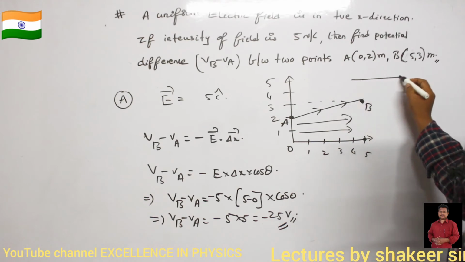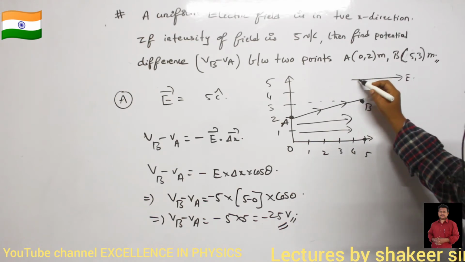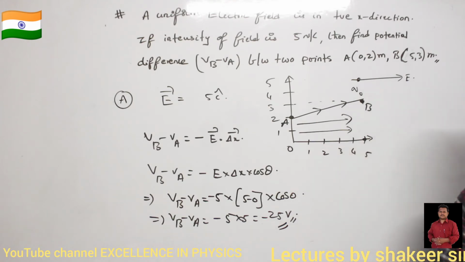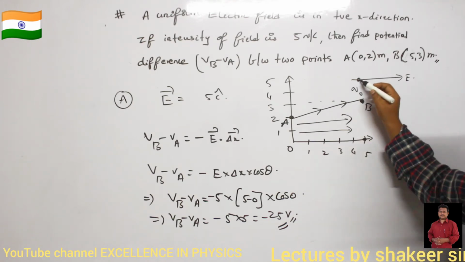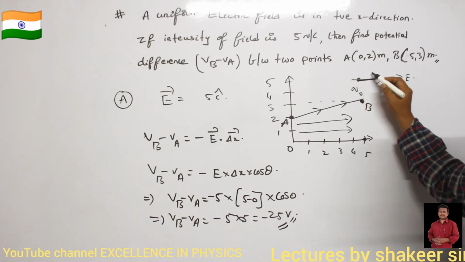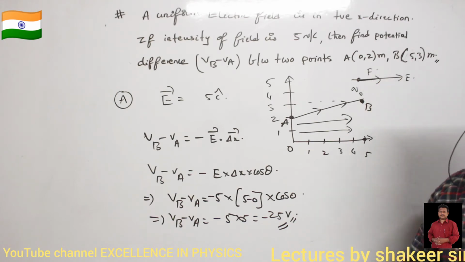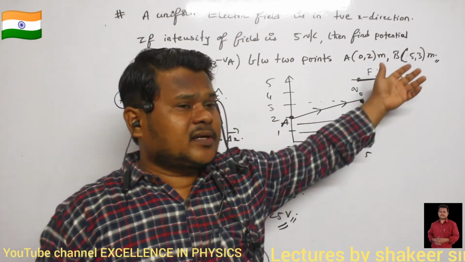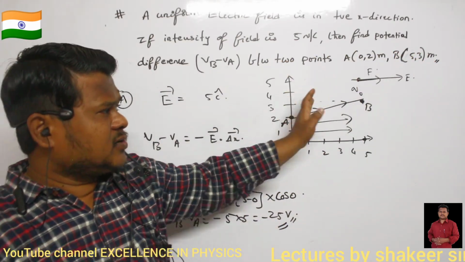So the electric field is in this direction. If I place a test charge Q naught, it will experience force in which direction? In the same direction. A positive test charge will experience force in the same direction. So if I leave this test charge, it will accelerate in the direction of electric field. But I don't want acceleration.